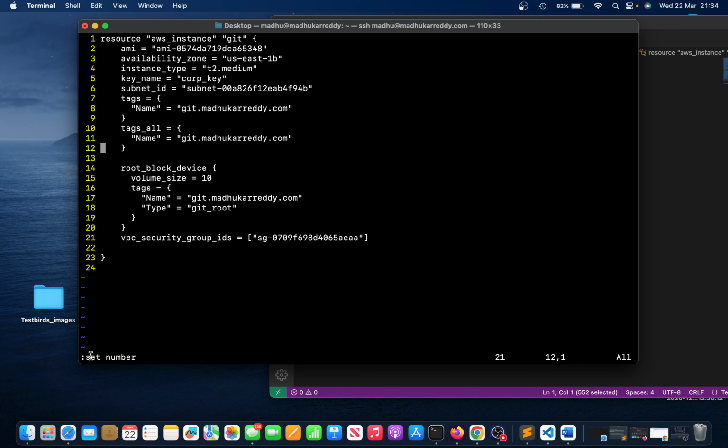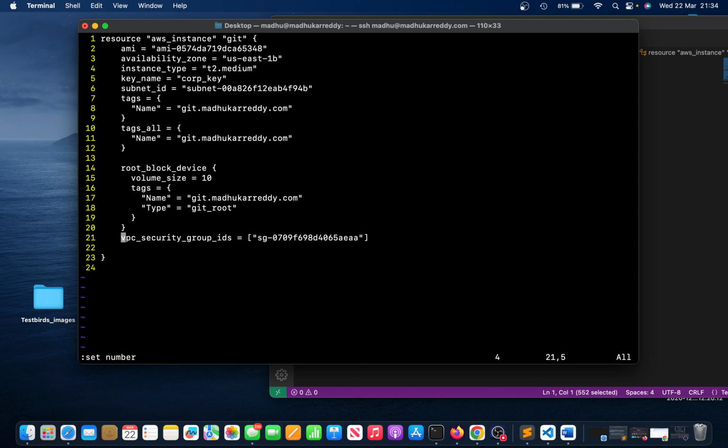I'm sorry, first we need to go out of this mode. So just press escape. Okay, then type 21 and capital G. Now you can see that the cursor comes to line number 21. If I want to go to line number 4, what I can do, just 4 and capital G. Now the cursor has jumped to line number 4.